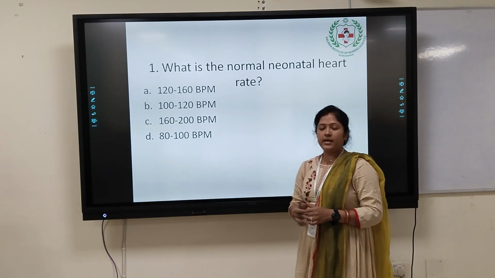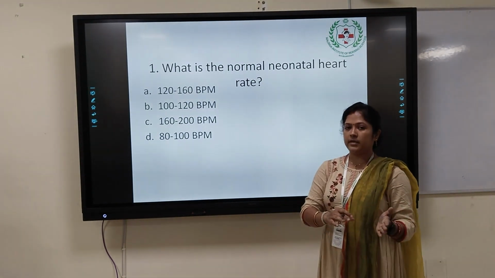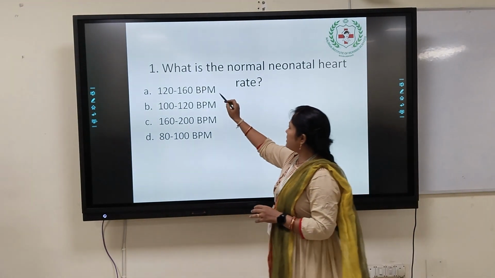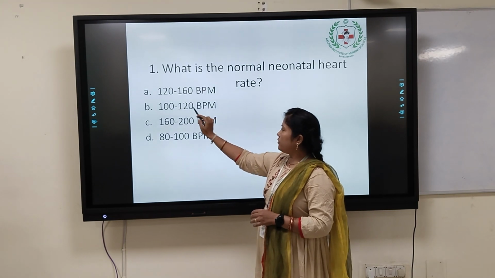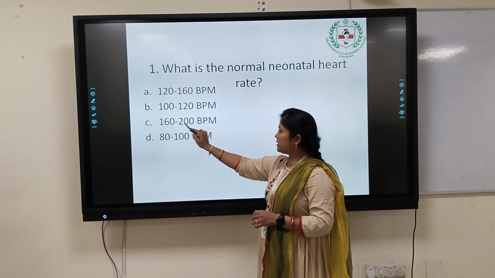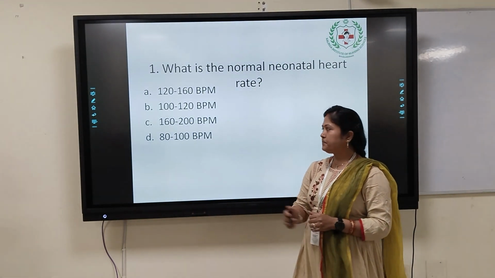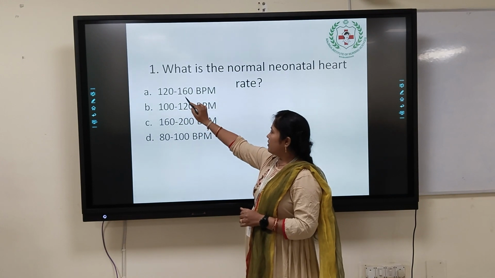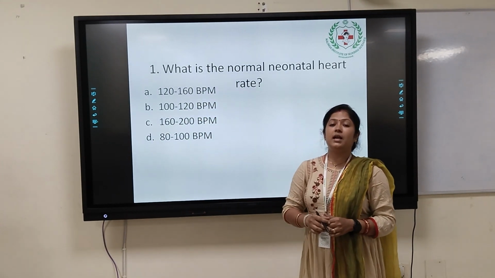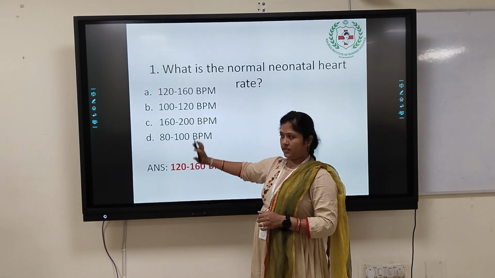Whenever we are discussing the heart rate of the adult, the question may be different. But here you can see the first option is 120 to 160 beats per minute, 100 to 120 beats per minute, 160 to 200 beats per minute, and 80 to 100 beats per minute. As you know, the normal neonatal heart rate is 110 to 160 beats per minute.